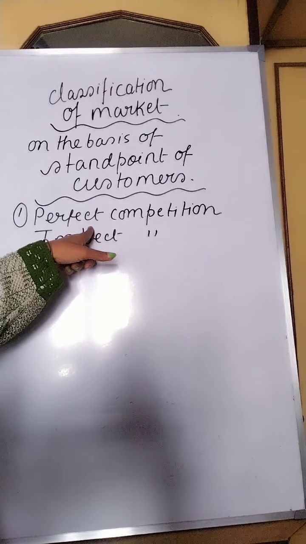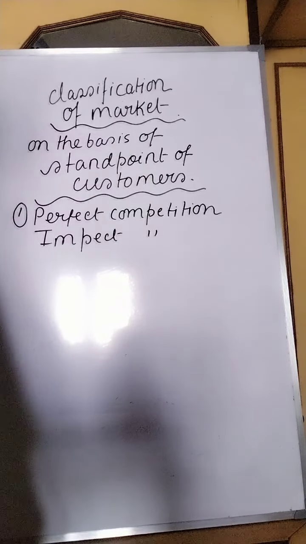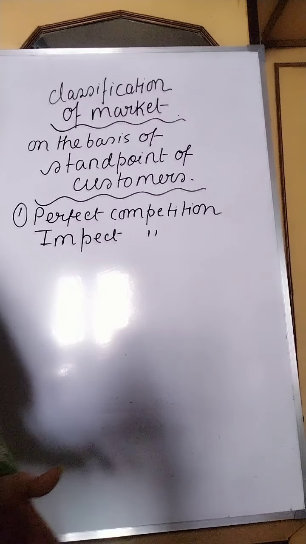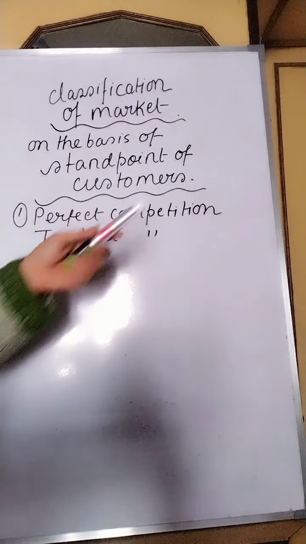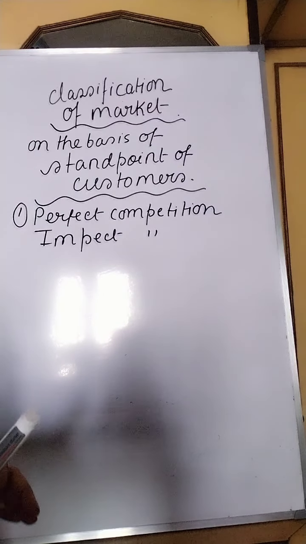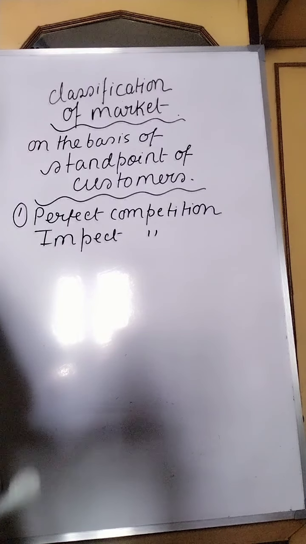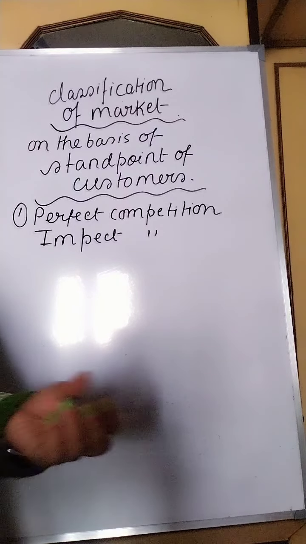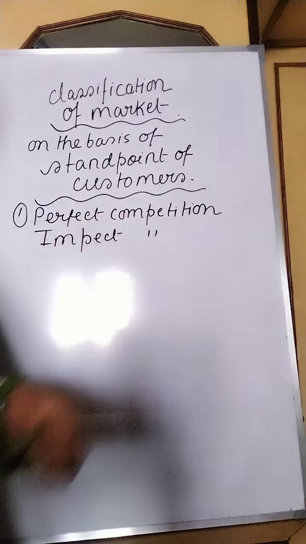So such a market is economically feasible only when demand and supply factors are in perfect harmony. When there is a perfect balance between demand and supply, such economically feasible market is called perfect competition market, where there are a lot of buyers and a lot of sellers, and they meet for a common purpose of selling a very common product with a very reasonable range of price, widely available. So that market is called perfect competition market.